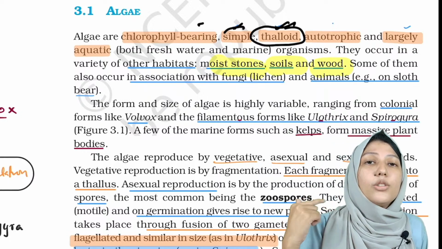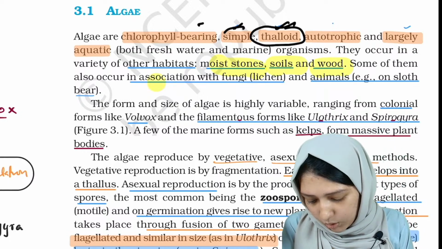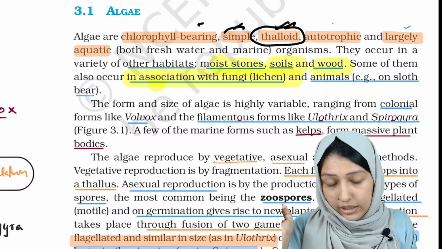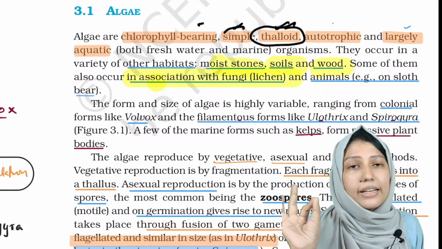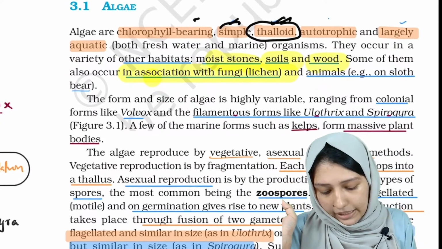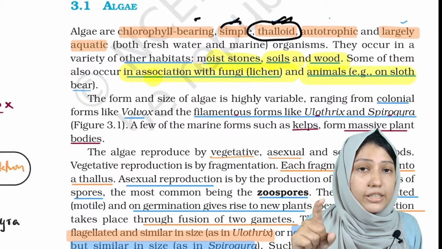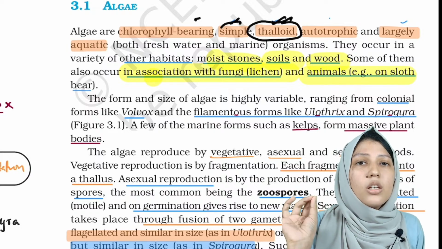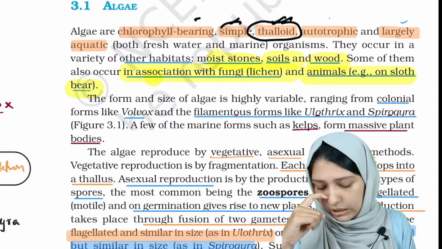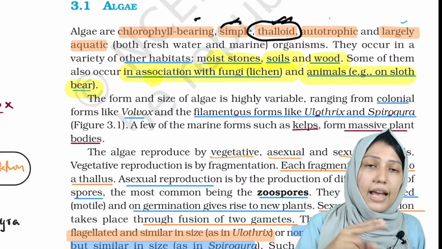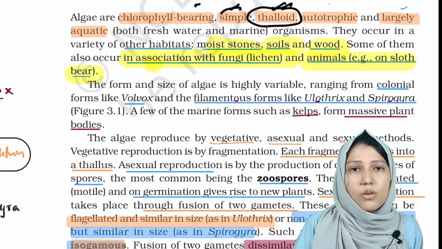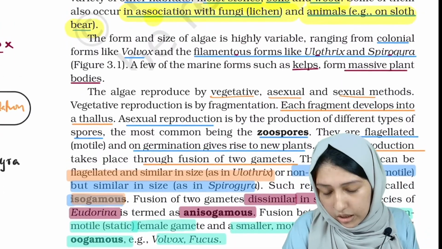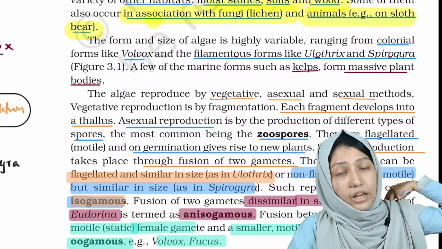They can also be grown with, this is a PYQ, and we will deal with this in multiple chapters. What was that? Lichen. Lichen is algae plus fungi association. And in animals it is seen in sloth bear. Algae is seen along with the sloth bear. So these two things you have to note: one is lichen and the other one is association with the sloth bear. Now coming into the more types of algae, examples of algae.